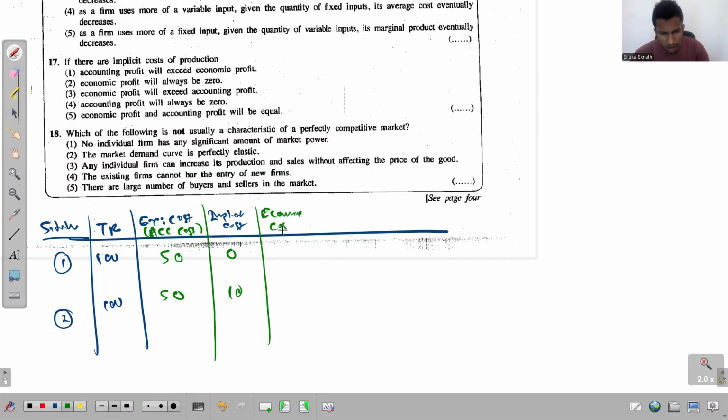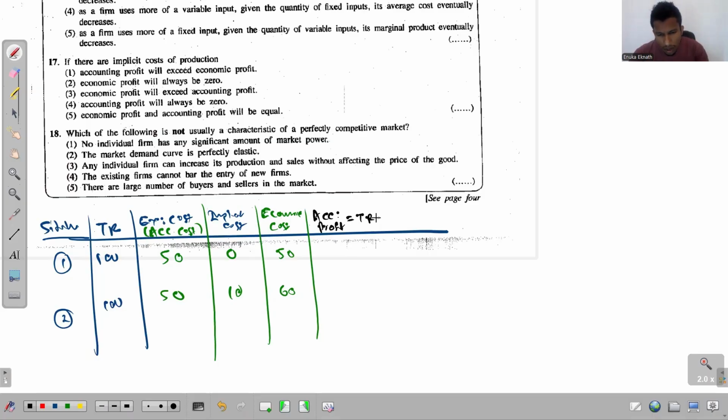Economic cost. In the first situation, it's just 50 because there's no implicit cost. So economic cost and accounting cost are both the same. But in the second situation, economic cost is 60. Now let me show you the calculation for accounting profit.